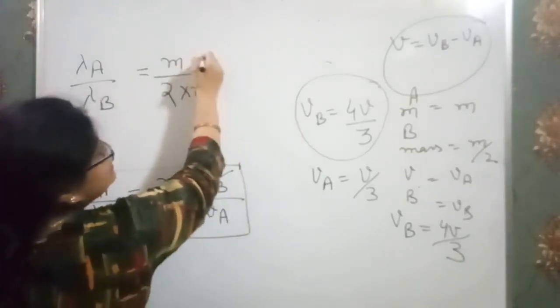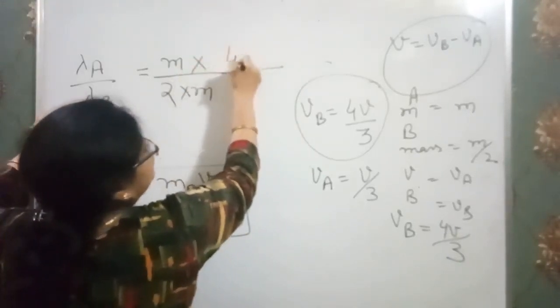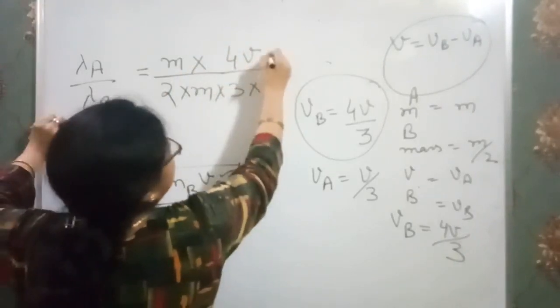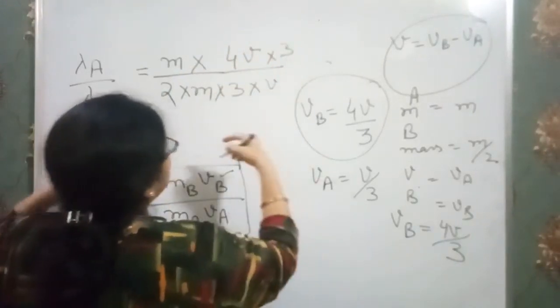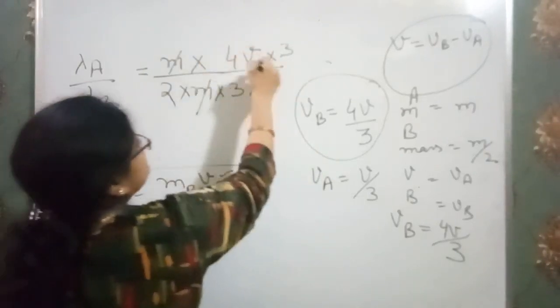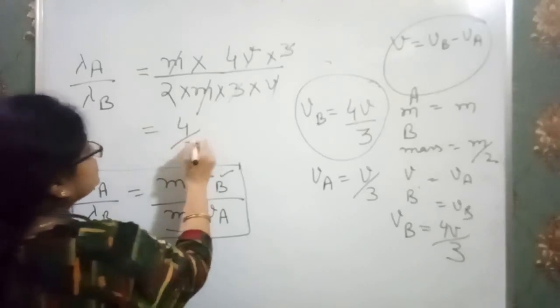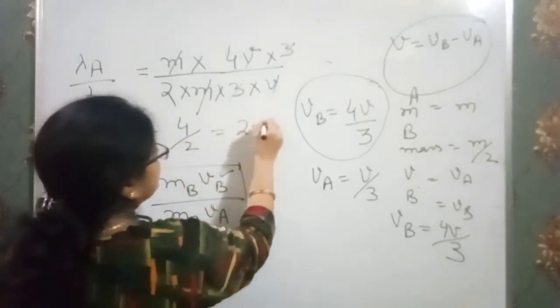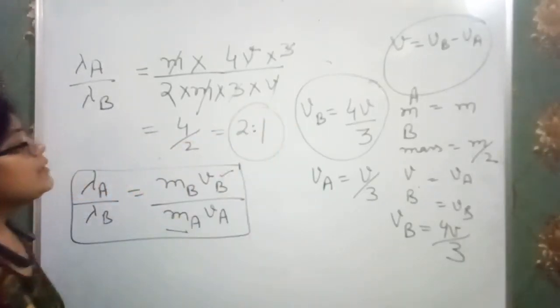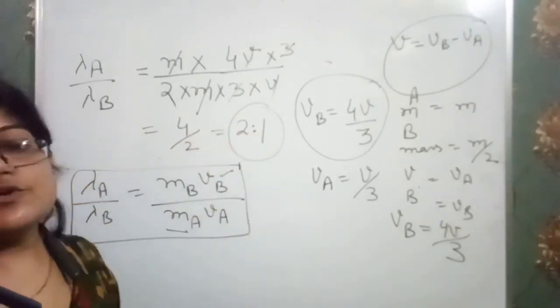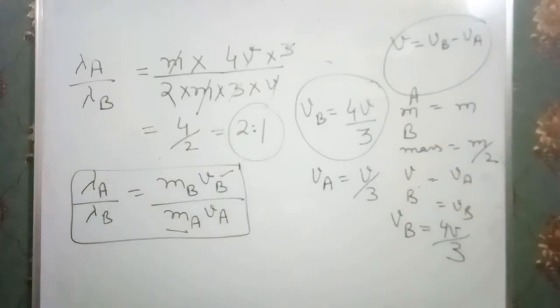B, final velocity of B block is 4V into 3, and here we have V into 3. I am just substituting each value, which cuts down, and that also cuts down. So we are left with 4:2, that is 2:1. There is a relationship between both wavelengths. The de Broglie wavelength ratio is 2:1. Okay, now just watch another question.